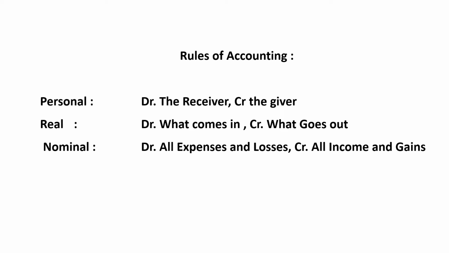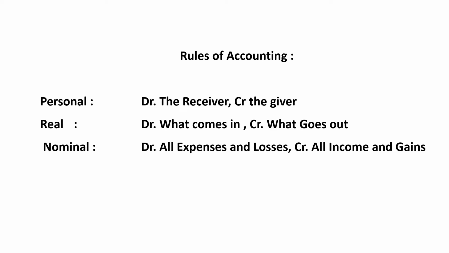Rules of accounting, the most important part, and the golden rules of accounting are for the personal, real, and nominal account. For the personal, debit the receiver, credit the giver. Real, debit what comes in, credit what goes out. And nominal, debit all expenses and losses, credit all incomes and gains.